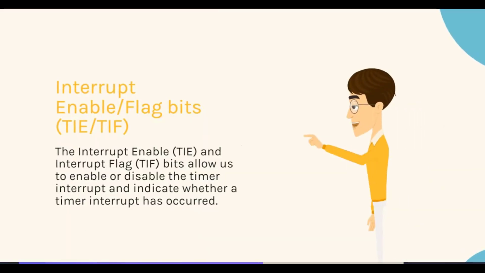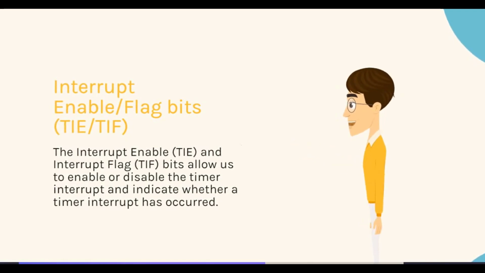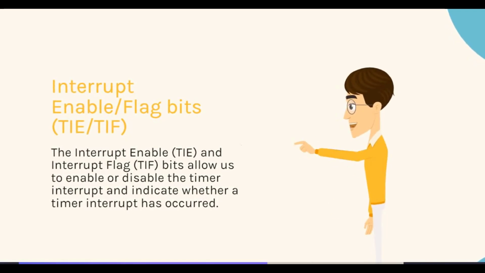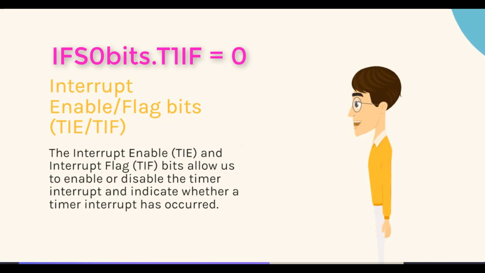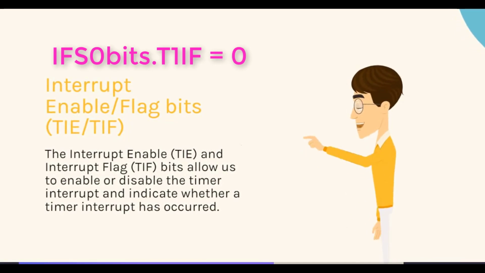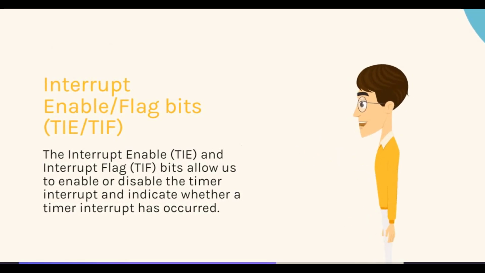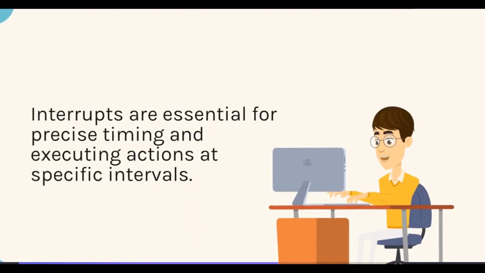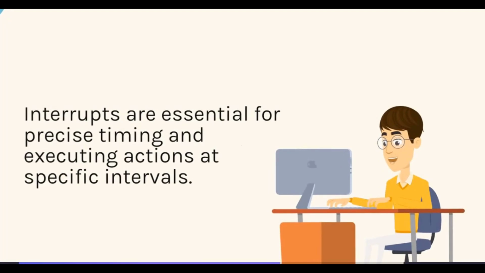Interrupt enable/flag bits, TIE/TIF. The interrupt enable, TIE, and interrupt flag, TIF, bits allow us to enable or disable the timer interrupt and indicate whether a timer interrupt has occurred. Interrupts are essential for precise timing and executing actions at specific intervals.